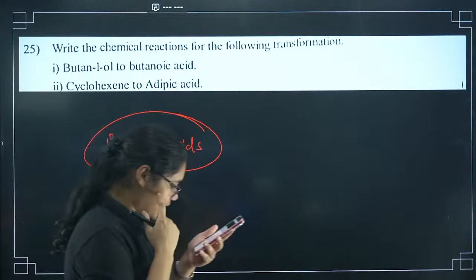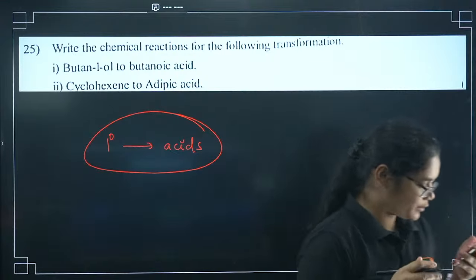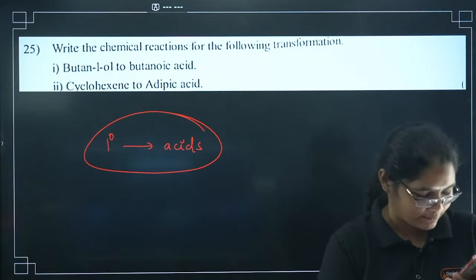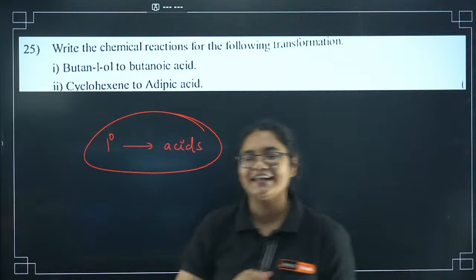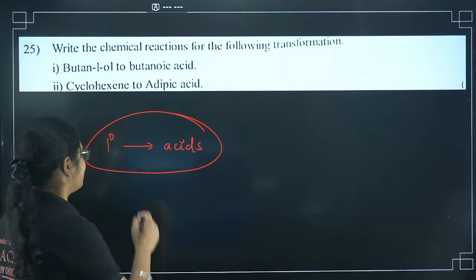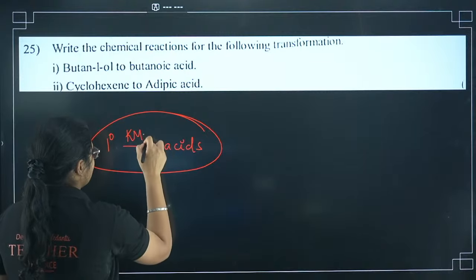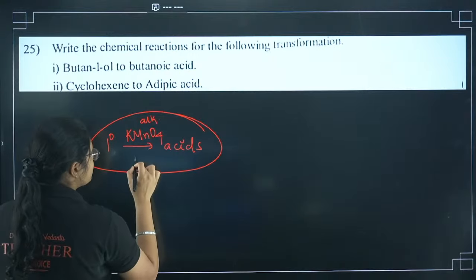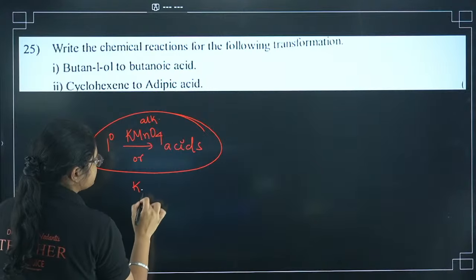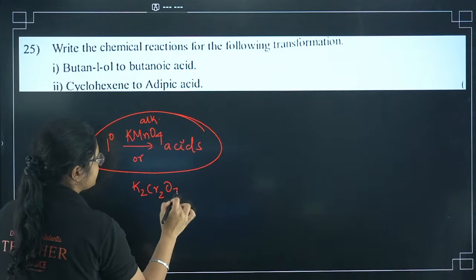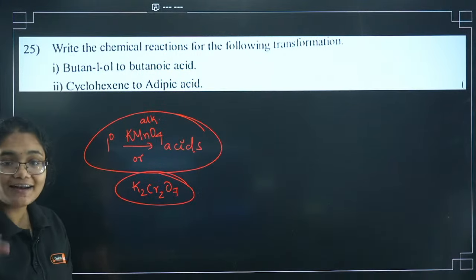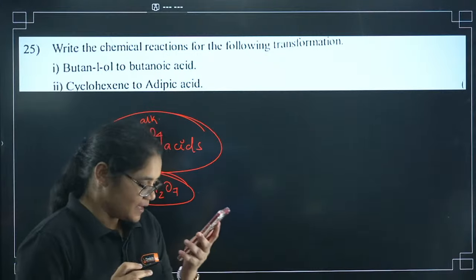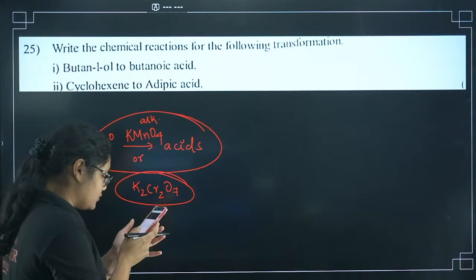Hide sound, I didn't get what you are saying, dear. Can you please elaborate? KMnO4, absolutely correct, Ghost Rider. You are super here. KMnO4, alkaline KMnO4. You can also use K2Cr2O7. Both of these reagents we have studied in our d and f block chapter, right? Yes, both of them are correct.